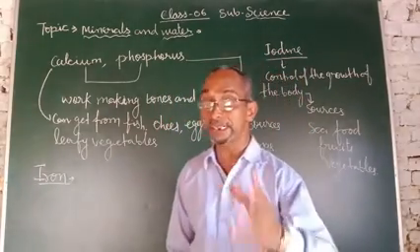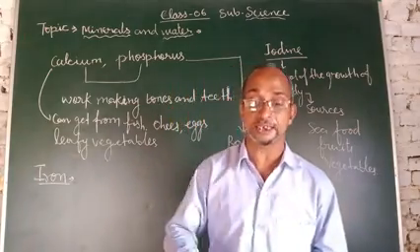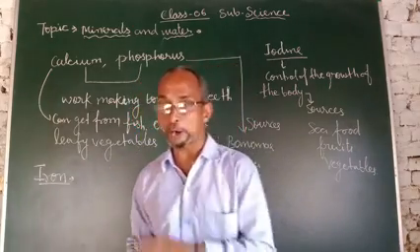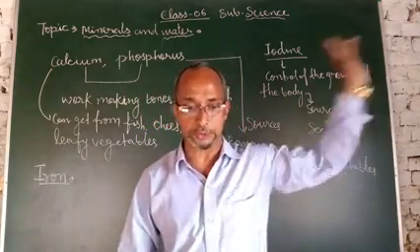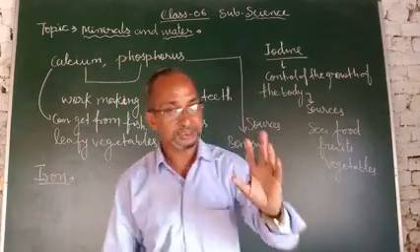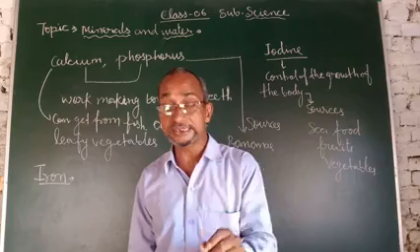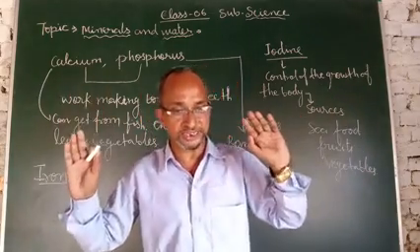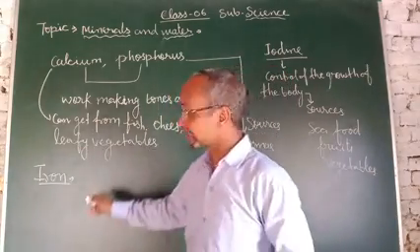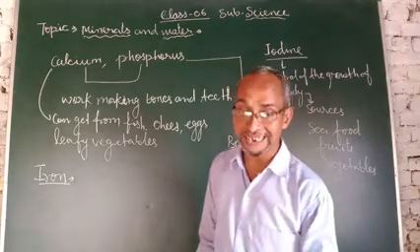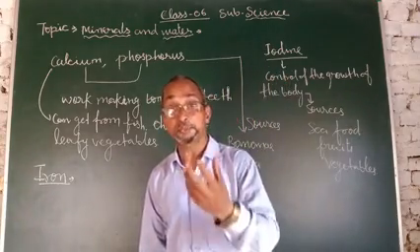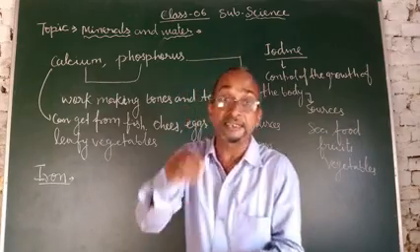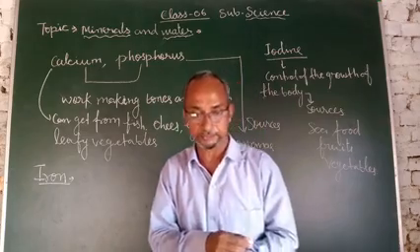Iron is needed to make the hemoglobin present in the red blood cells, which carries oxygen from the lungs to the parts of our body. Iron is required to make hemoglobin.